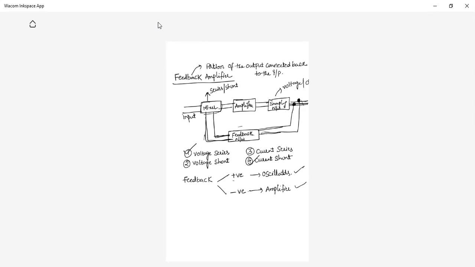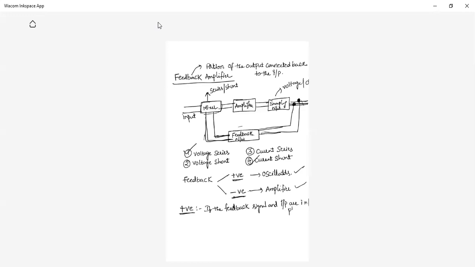There are two types of feedback. One is positive feedback, another one is negative feedback. What is positive feedback? If the feedback signal and the input signal are in phase, then it is called positive feedback.